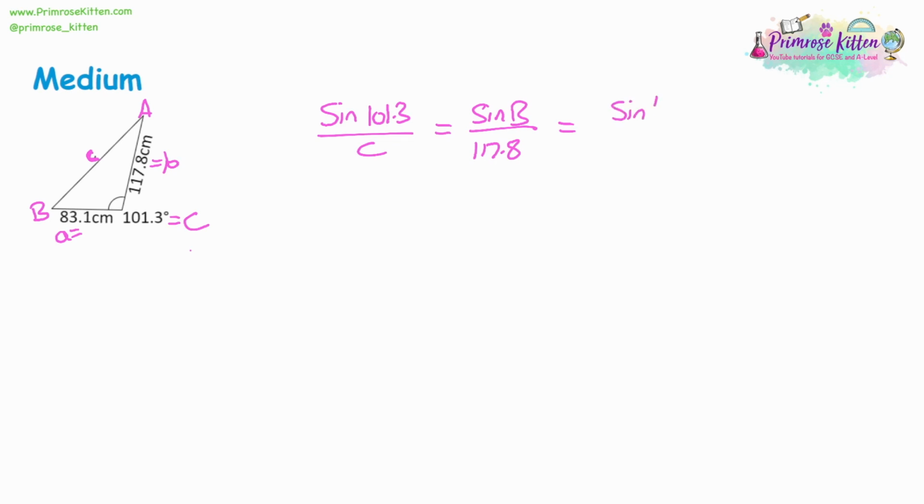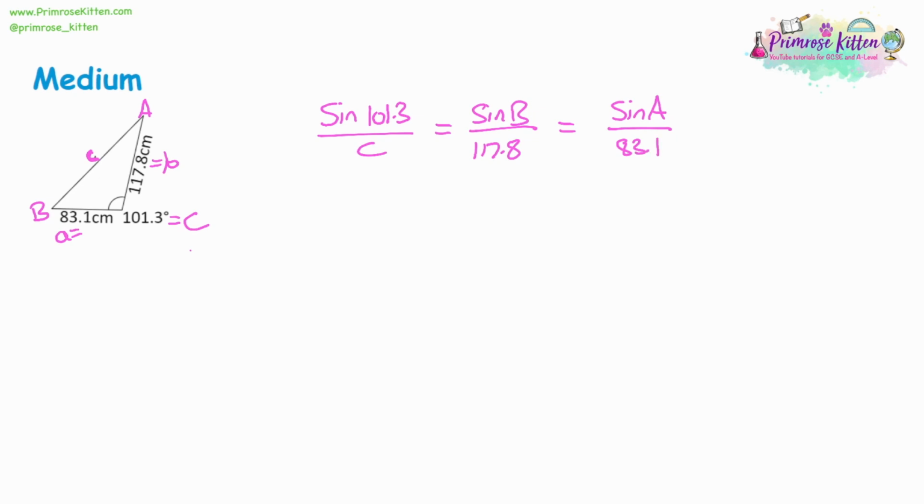Now, we can label the sides the same way. So side C is already labelled. That means that angle C is opposite it. And the other sides are going to be A and B, and the other angles are going to be capital A and capital B. Now, there's something different about this question, and it's when you substitute this into the sine rule. So what you're going to get is sine C, which is 101.3, over C, is equal to sine B over B, which is, we have a value for that, 117.8, equal to sine A, which we also don't know, over the length of A, which is 83.1.